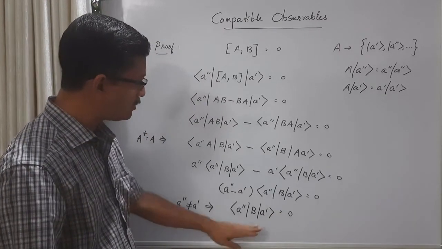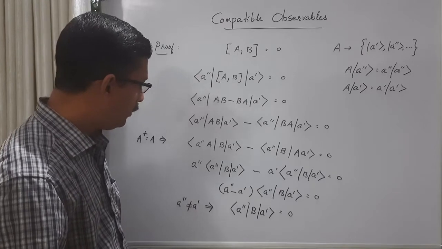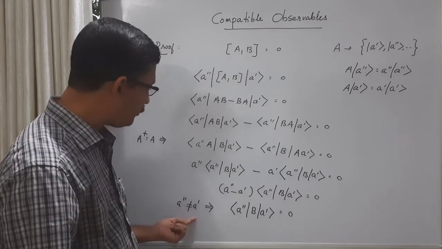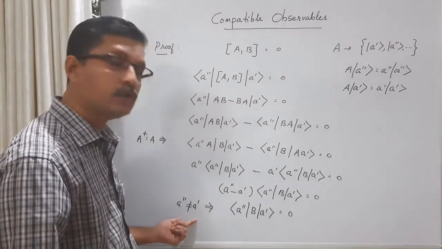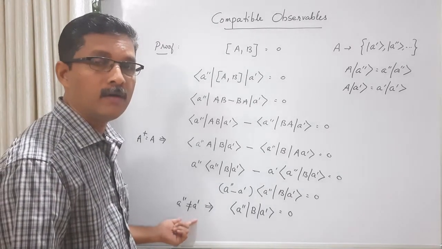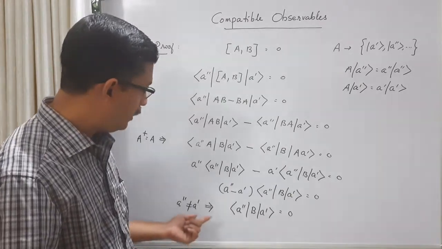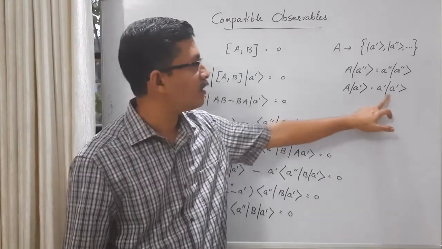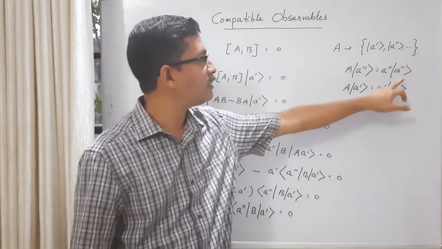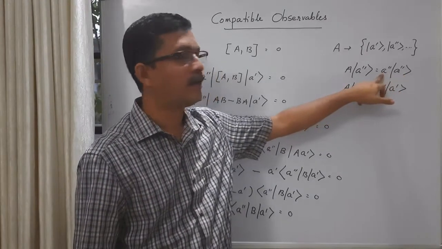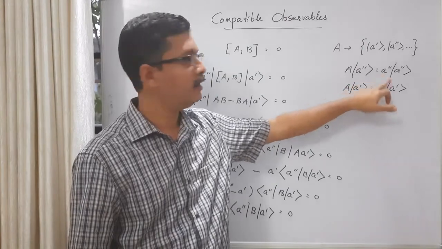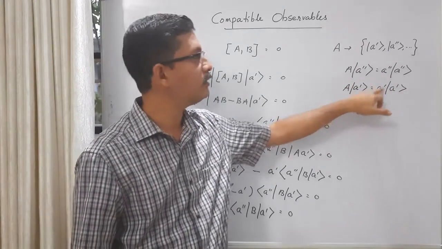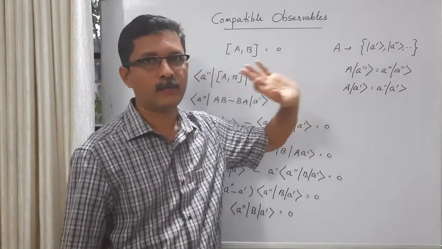Now what is this? A double prime not equal to A prime means we have two different eigenvalues of operator A. Ket A prime is the eigenket corresponding to the eigenvalue A prime. Ket A double prime is the eigenket corresponding to the eigenvalue A double prime. So if A double prime and A prime are two different eigenvalues, then these eigenkets will be different.